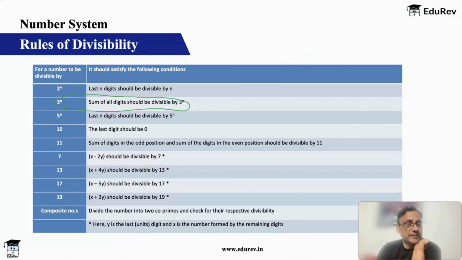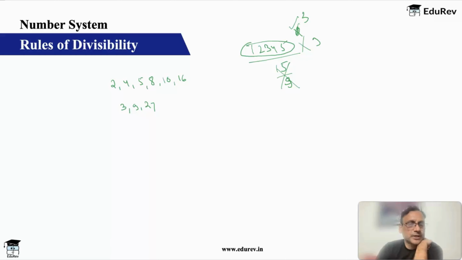Okay, then what numbers are left? We have, if I see here, 2, 3, 4, 5, 6 is left, 7 is left, 8 is done, 9 is done, 10 is done. 11 is left, 12 is left, 13 is left, 14 is left, 15 is left. Let's say we are doing up to 16. Okay, fine.